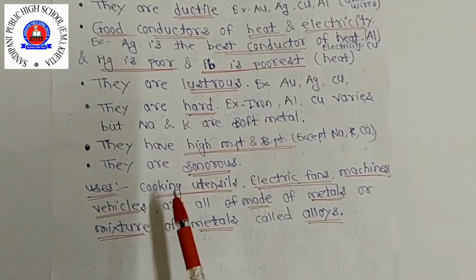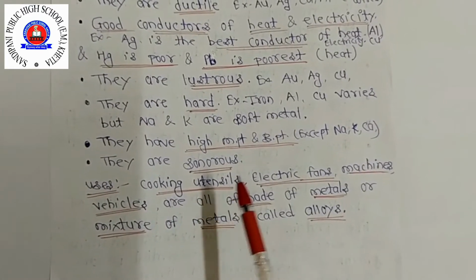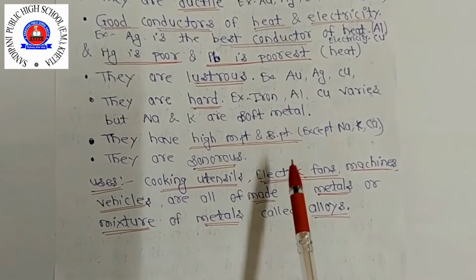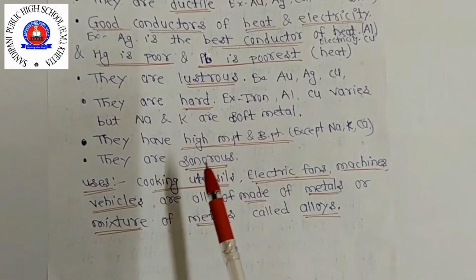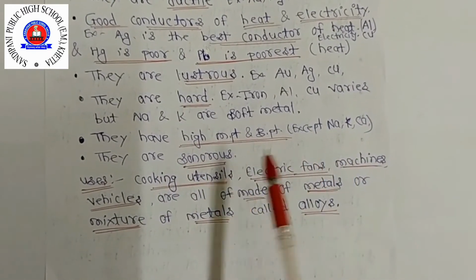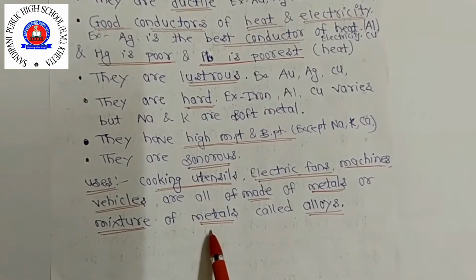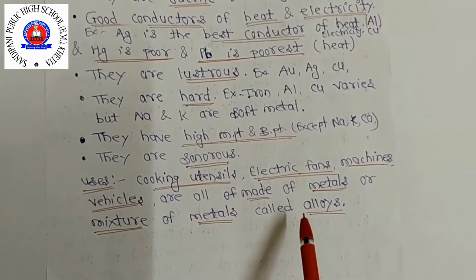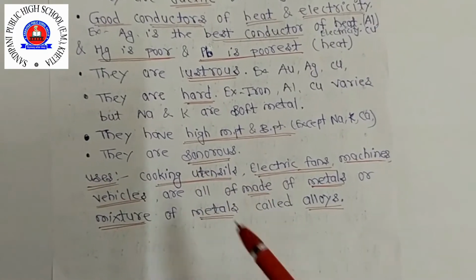For example, cooking utensils, मीन जो बर्तन होते हैं कुकिंग करने के, वो सब इससे बनाए जाते हैं. Electric fans, machines, vehicles and other electric equipment also. जैसे aluminium और copper की जो drawn ductility property के कारण इससे wire बनाई जाती है, electric wire also. So these are all made of metals and mixtures of metals. Mixture of metals means there are 2-3 metals mixed together and make a new substance that is called alloys. Okay, so that is called a mixture of metals.